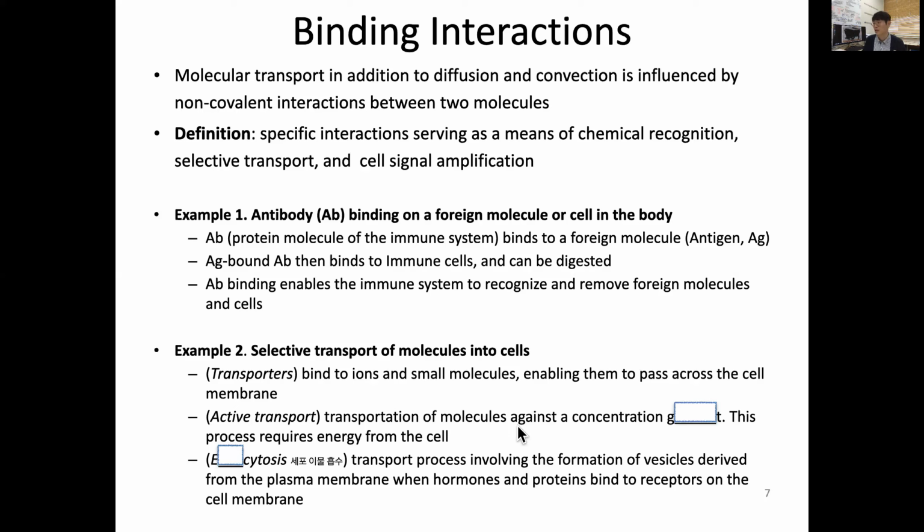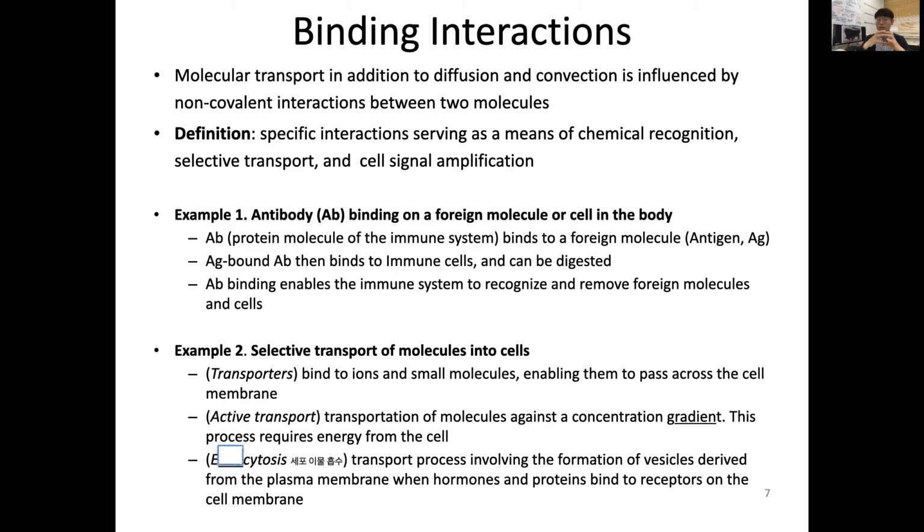For example, we may have a higher concentration of a molecule inside but still need more. Natural diffusion would go in the opposite direction, but a specific transporter can move the molecule across against the concentration gradient.